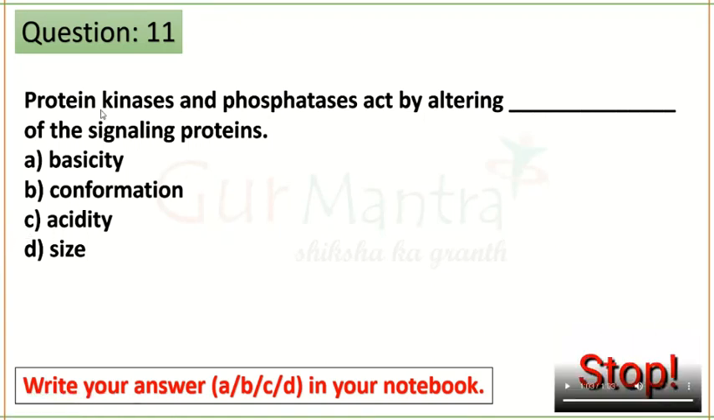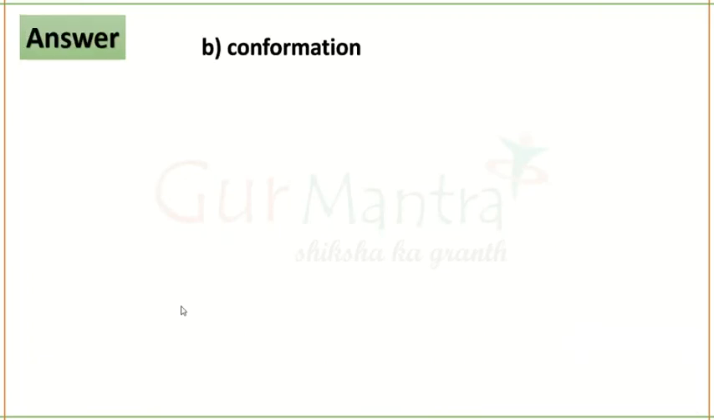Okay, so the correct answer is option B, conformation. So when you phosphorylate a protein, the conformation of the protein, that is structure of the protein, will change a little bit. Okay. Similarly, when you dephosphorylate it, again the structure goes back to the original state. So there will be changes in its structure. That is what we call conformation. Okay. So B is your correct option. Next question.